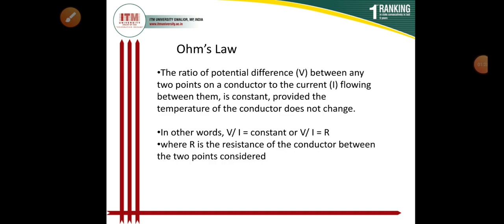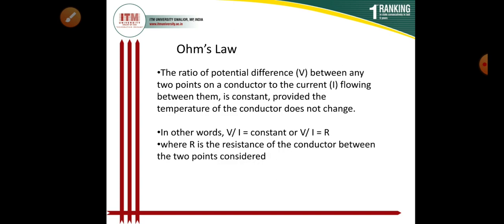As per Ohm's law, the ratio of potential difference, which is V, between any 2 points of a conductor, to the current, capital I, flowing between them, will be constant, provided the temperature of the conductor does not change.